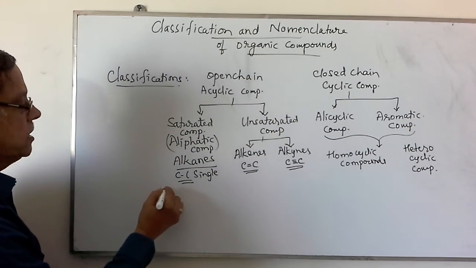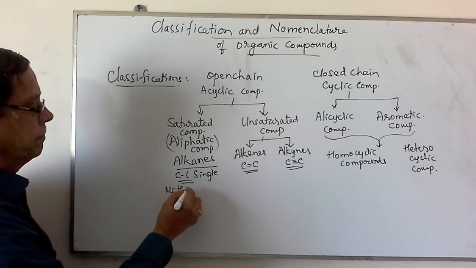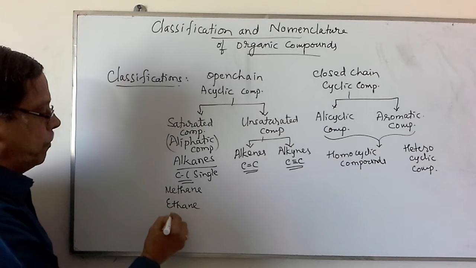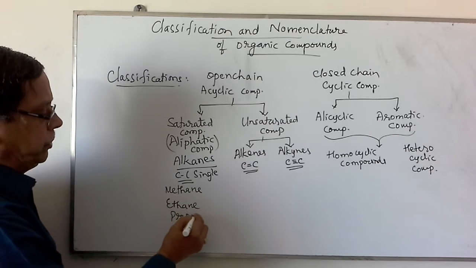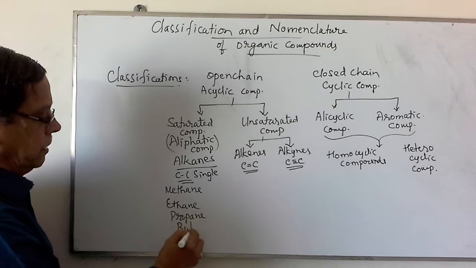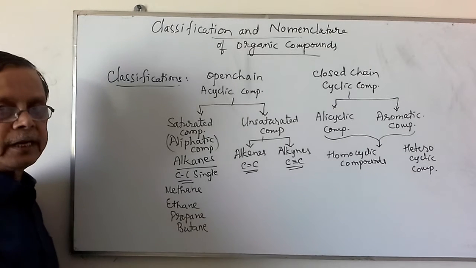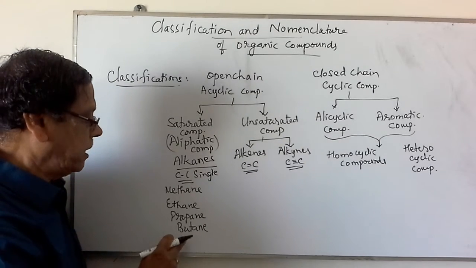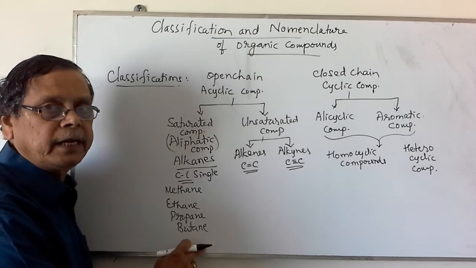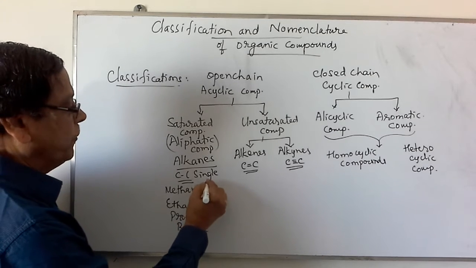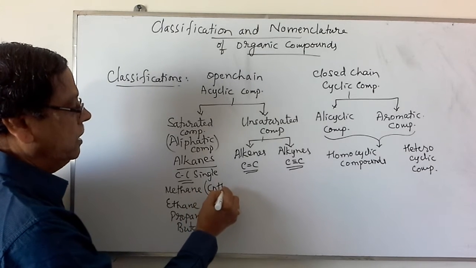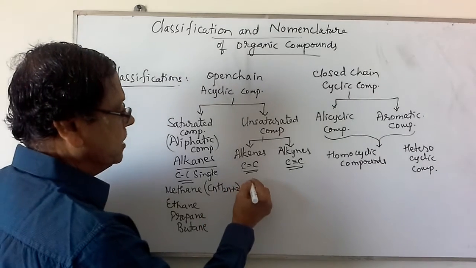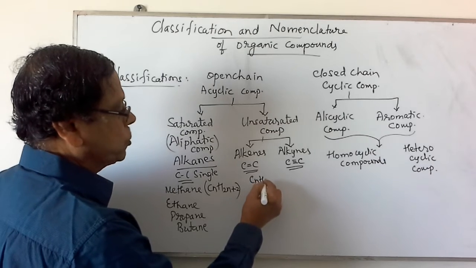In case of the alkanes, first we consider methane, ethane, propane, butane, etc. Similarly, if the number of carbon atoms is more than 4, then based on the number of carbon atoms, they are named as pentane, hexane, heptane, octane, etc. And the general formula for these compounds is CnH2n+2.